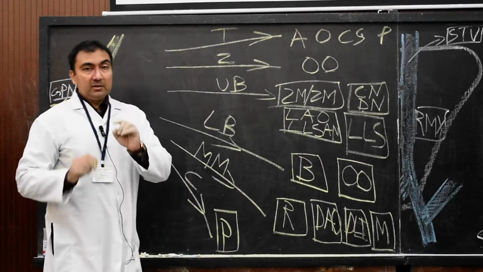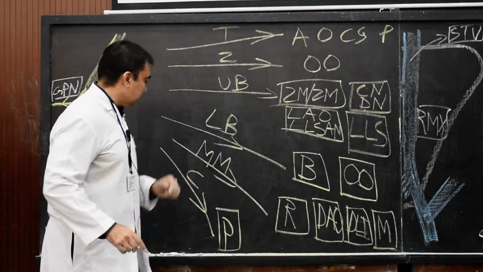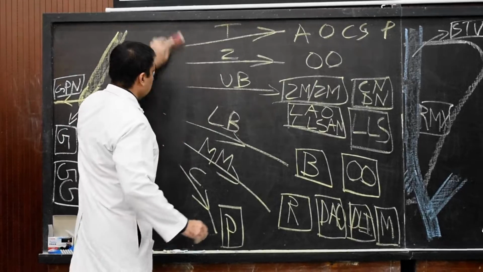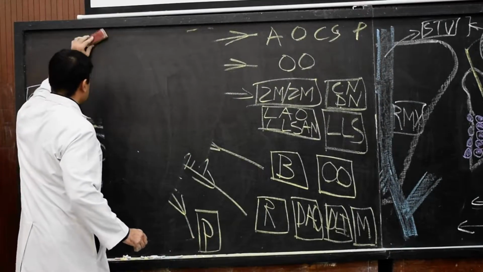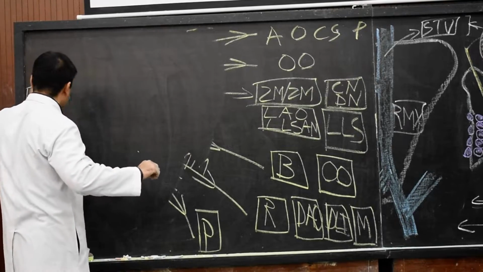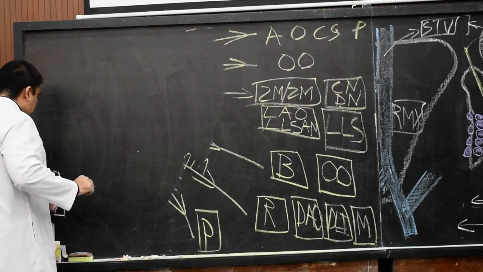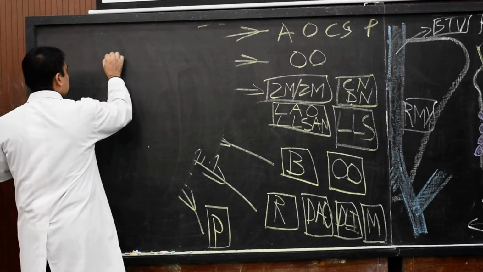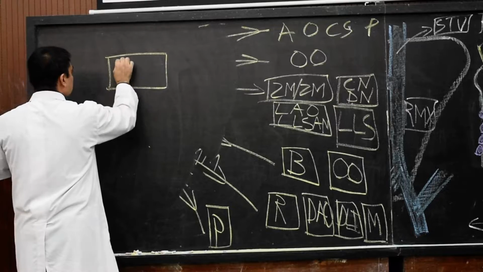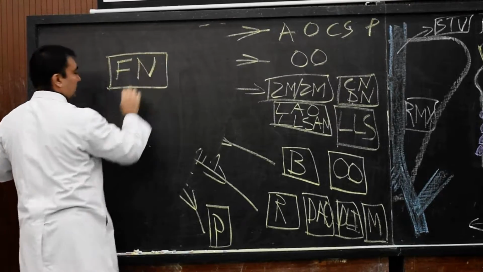Now we come across to applied anatomy, facial palsy or Bell's palsy. What is the basis of facial palsy or Bell's palsy? It is called facial palsy or Bell's palsy, both are one and the same. We need to understand the nuclei arrangement of the facial nerve. For example, this is the facial nuclei.